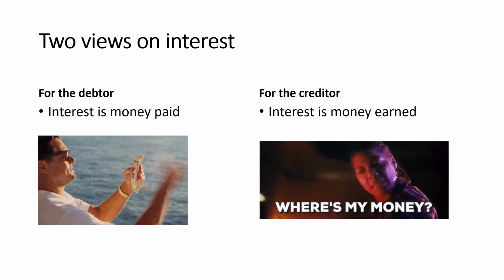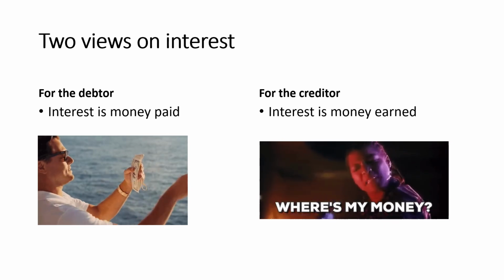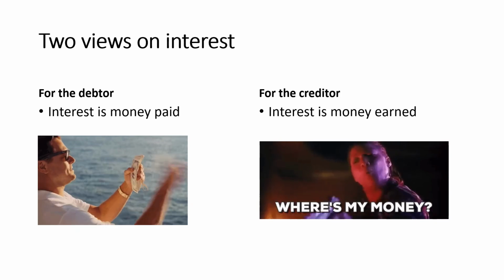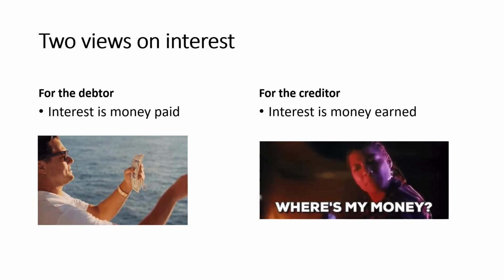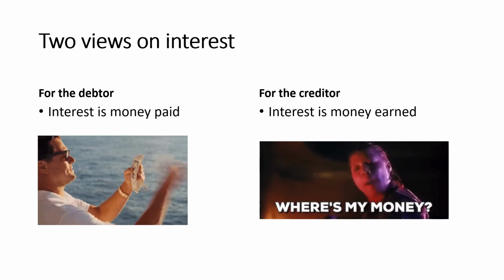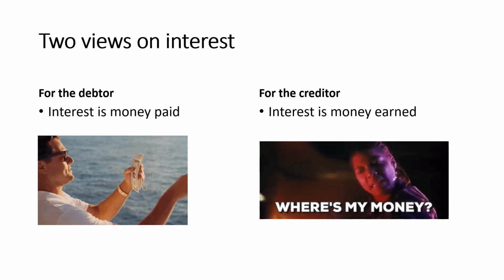Hence, there are two views on interest. On the part of the debtor, interest is money paid for the use of the creditor's money. The debtor here is the borrower, and he pays interest for the use of the money of the lender. And of course, on the view of the creditor, interest is money earned for the use of his money.